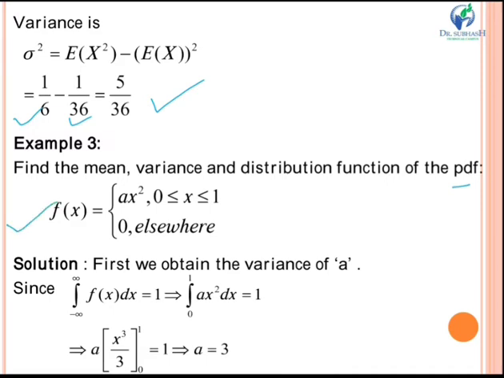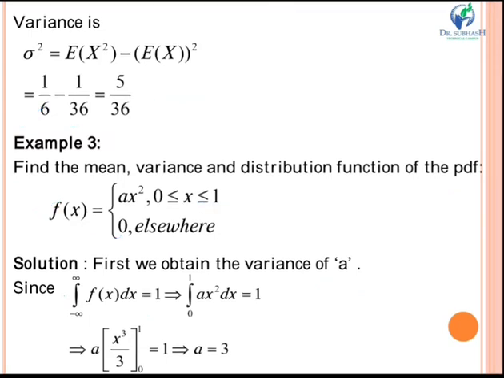See, f(x) is given by a x square if the value of x is between 0 and 1, and it is 0 elsewhere. So now first we obtain the value of a. What you have to do is obtain the value of a over here. See, first we will use this formula: integral from minus infinity to infinity of f(x) dx is equal to 1. This formula we know. Now first we will find the value of a, right?